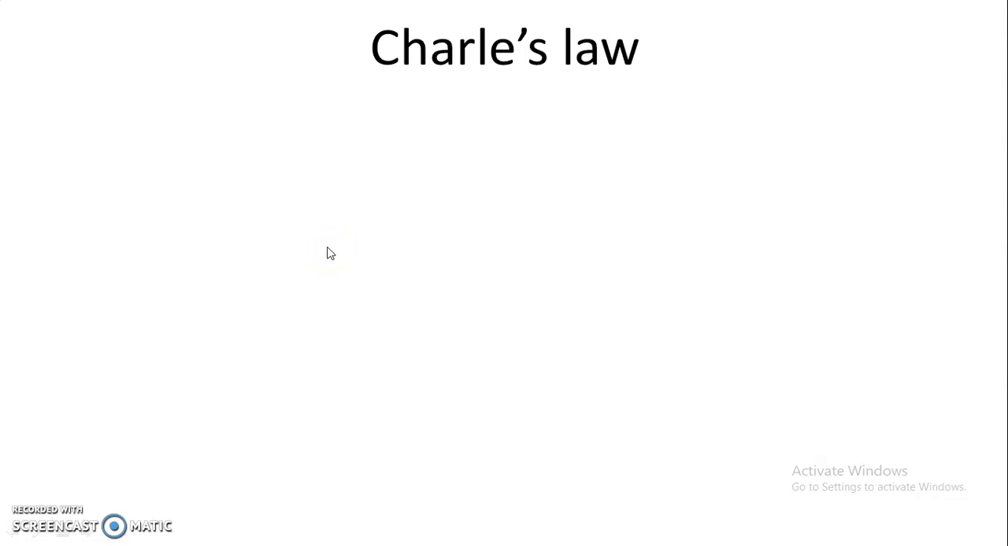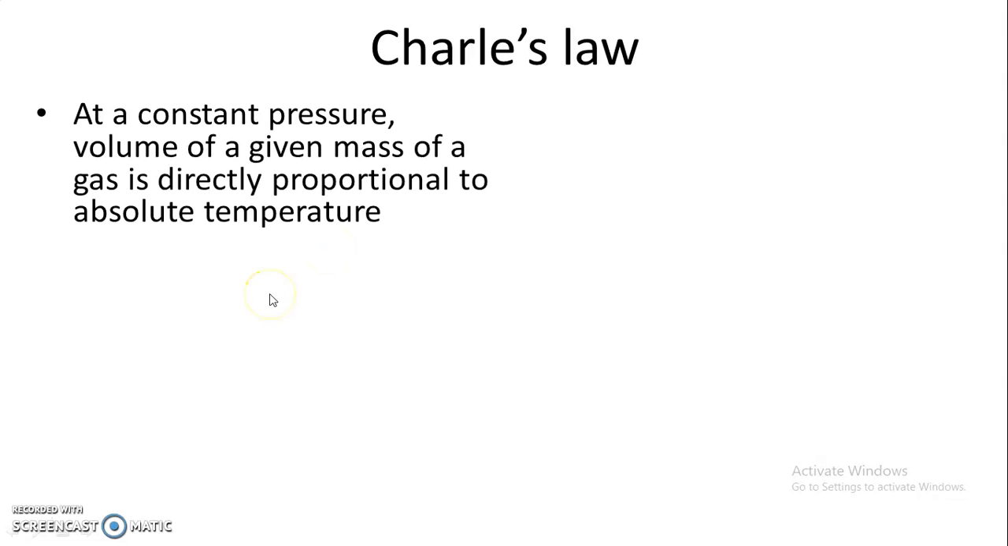Now the second law, that is Charles' law. What is the statement of Charles' law? At a constant pressure, volume of a given mass of a gas is directly proportional to absolute temperature. This is the statement of Charles' law. It means between volume and temperature there is a direct proportion. Volume is directly proportional to temperature at a constant pressure.